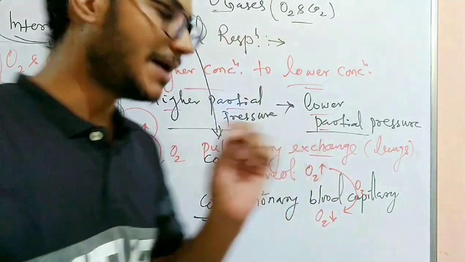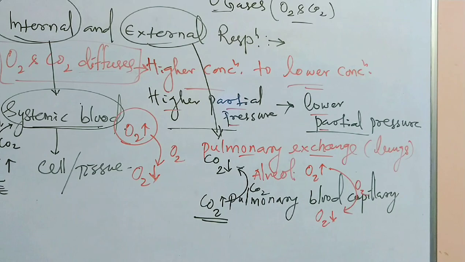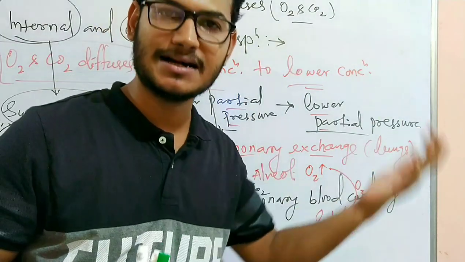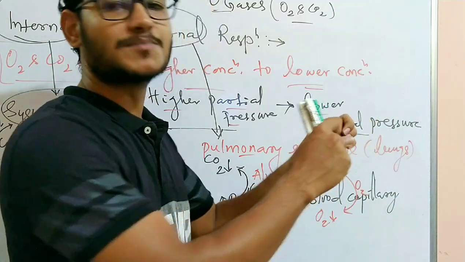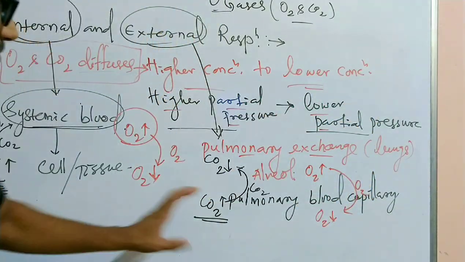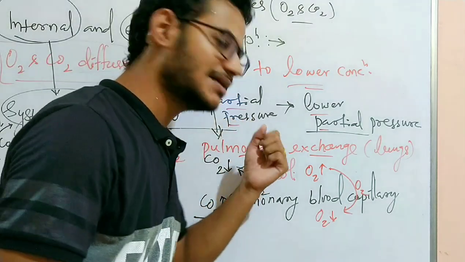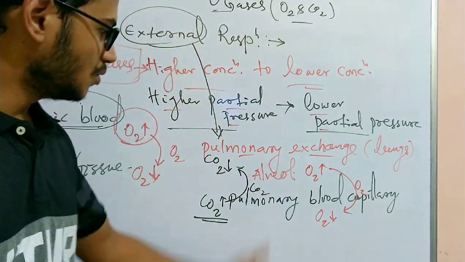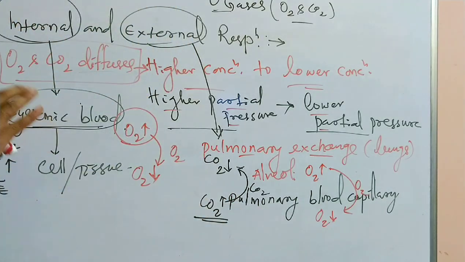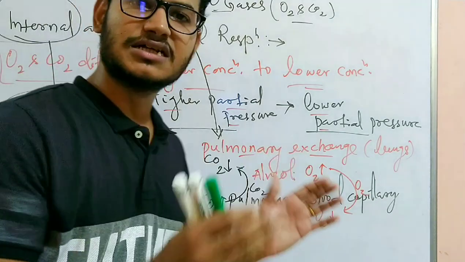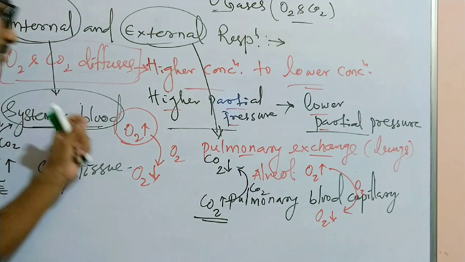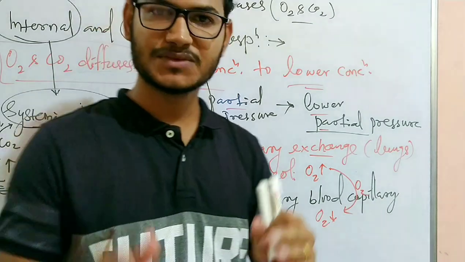So what is the role of partial pressure? We know that when it is higher in some place, it moves to the area of lower partial pressure. But what is the partial pressure of oxygen in the alveoli? What is the partial pressure of carbon dioxide in the pulmonary blood? Let's discuss in detail what the difference between the partial pressures is.